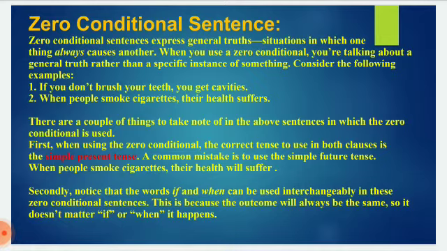There are a couple of things to take note of in the above sentences in which the zero conditional is used. First, when using the zero conditional, the correct tense to use in both clauses is the simple present tense. A common mistake is to use the simple future tense. When people smoke cigarettes, their health will suffer. This is incorrect. Secondly, notice that the words if and when can be used interchangeably in these zero conditional sentences. This is because the outcome will always be the same. So it doesn't matter if or when it happens.